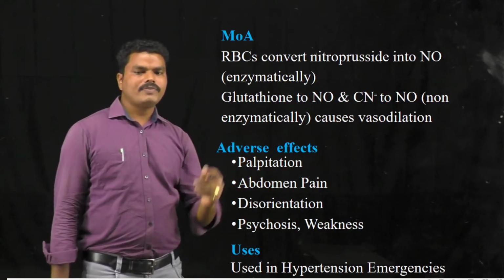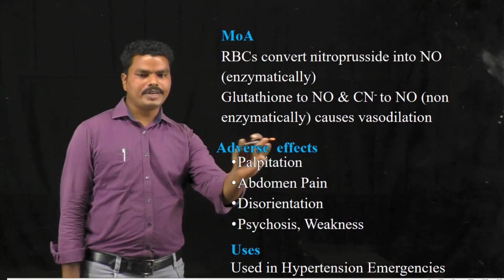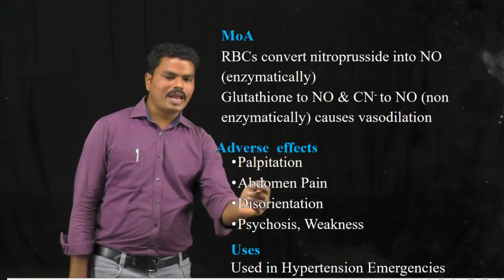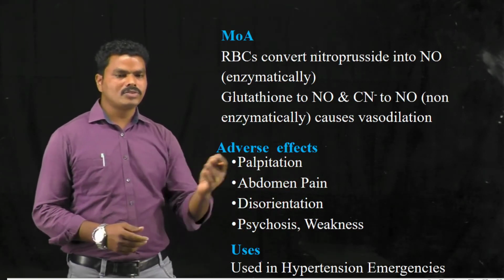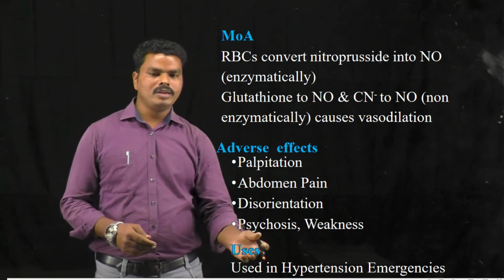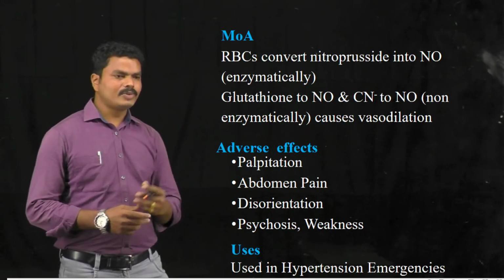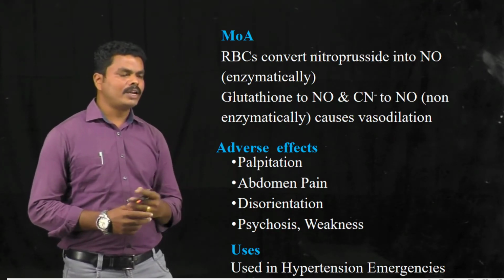The adverse effects of sodium nitroprusside are nothing but palpitation, abdominal pain, disorientation, psychosis, and weakness. As with hydralazine, sodium nitroprusside is also used in the treatment of hypertensive emergencies. And this is about the chemistry and mechanism of action in the case of directly acting vasodilators.